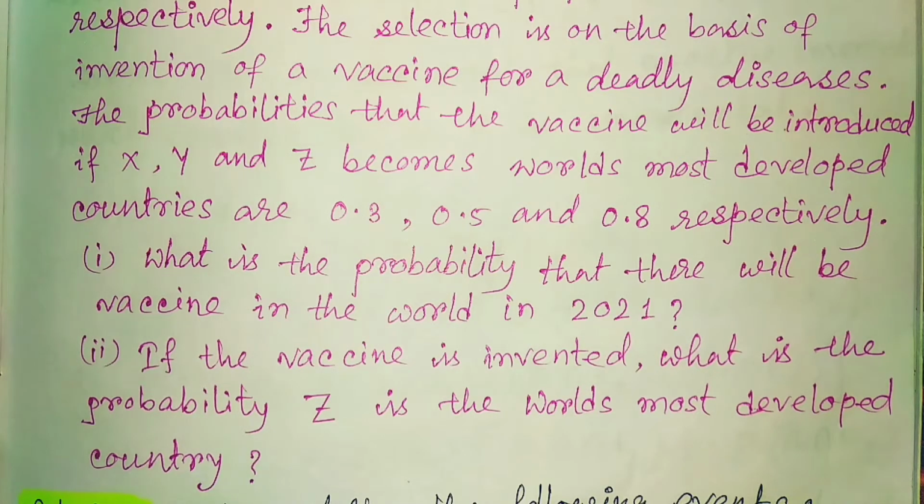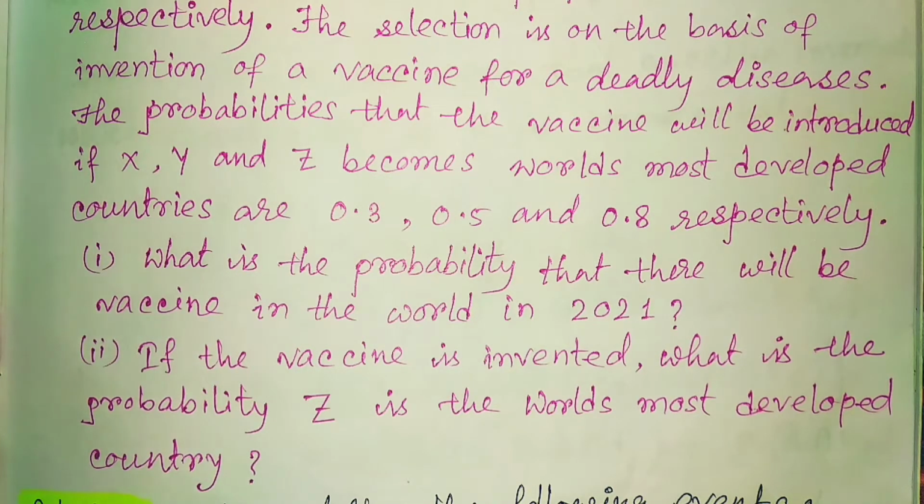So if we want to solve this question, in the beginning there will be no problem and everything is normal, we know. But in the last question, when the vaccine is invented and it is coming from the country Z, for such type of things, we should use this Bayes theorem. Anyways, at first we try to solve this question and how it will be solved. That is the main thing for this video.